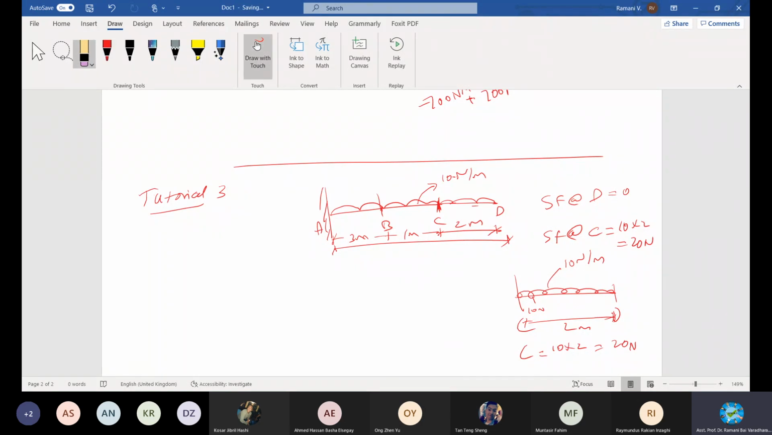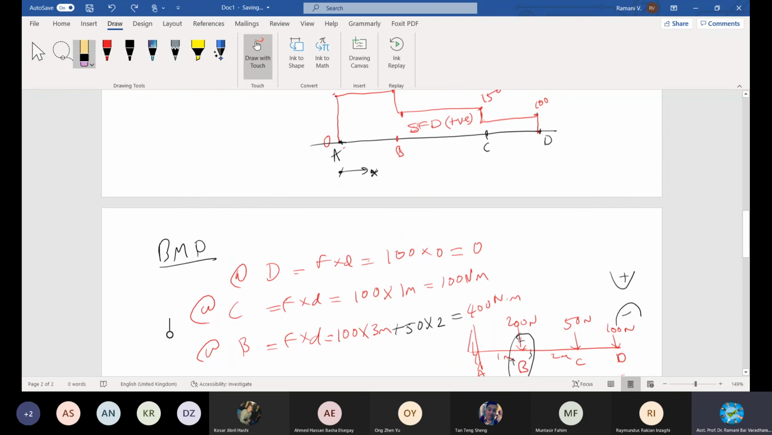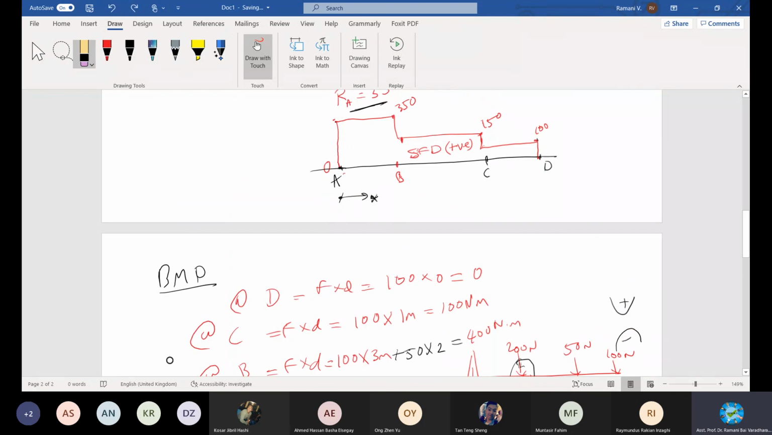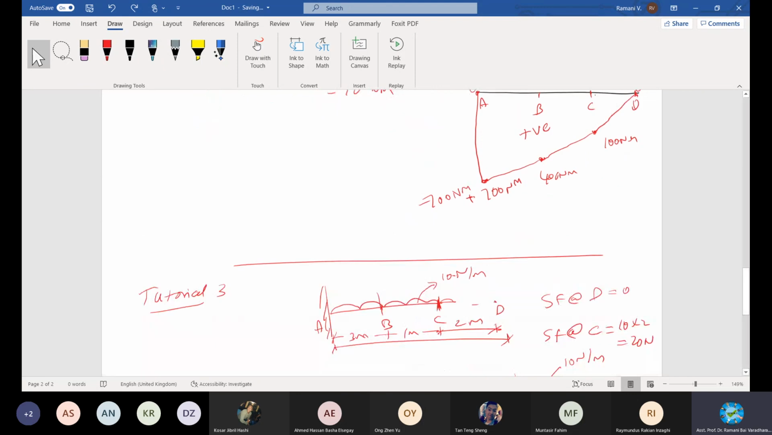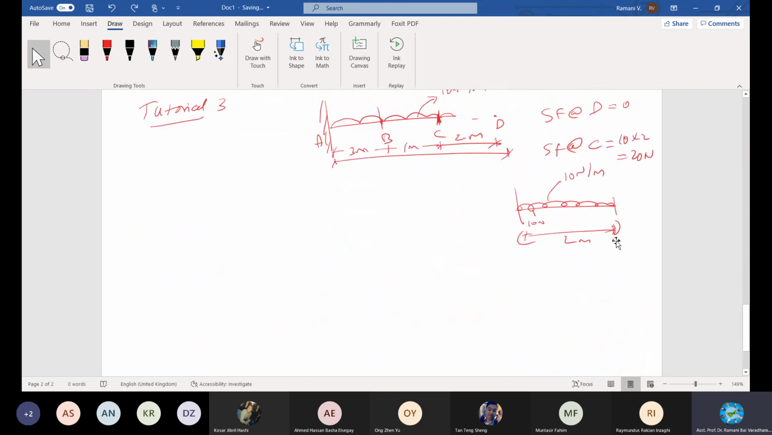And bending moment, I explain a bit. For bending moment at D, as usual, it is 0 because no distance is crossed. Then it starts to increase, and at C it will be a different value. Let's calculate at C.